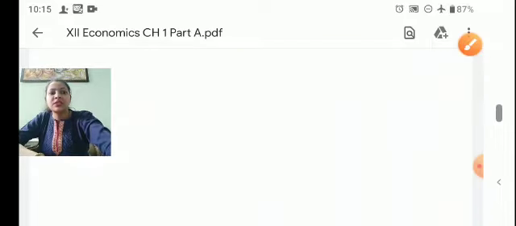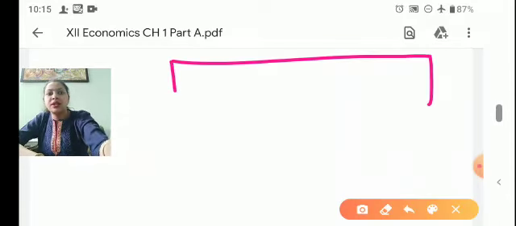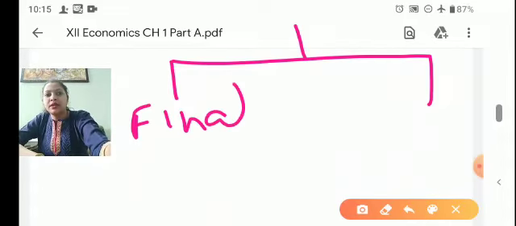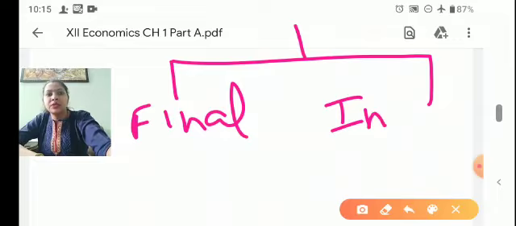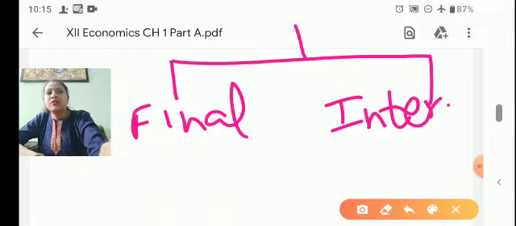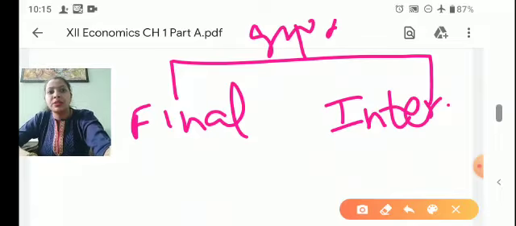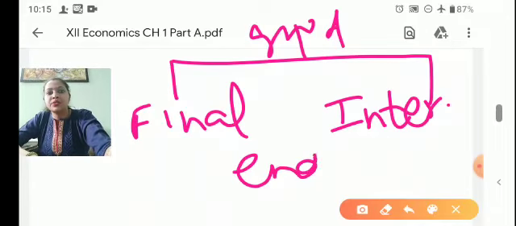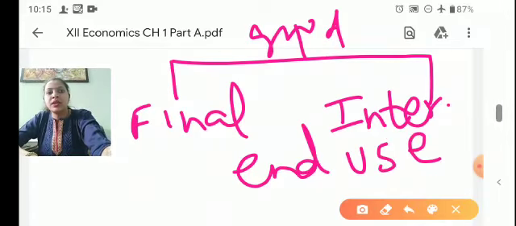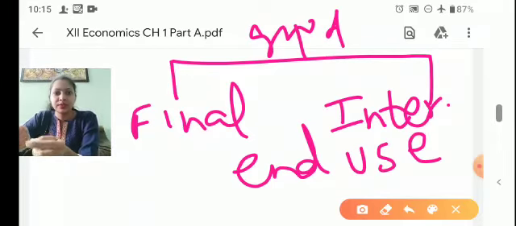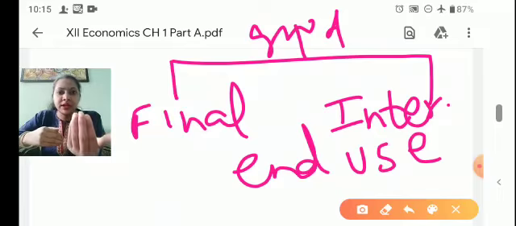So let us firstly discuss the two main kinds of goods, that is final good and intermediate goods. So how will you understand that a good is a final good or an intermediate good? It will depend upon the end use. Suppose, what are the final goods? The goods which have crossed the boundary line.